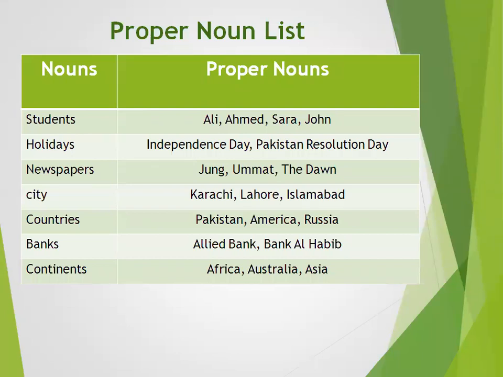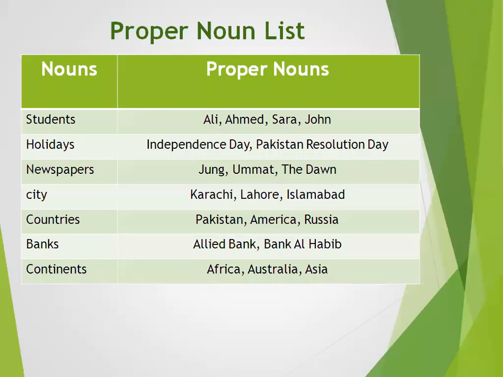It is a holiday, but it has a specific name also. Pakistan Resolution Day, which is 23rd March. We celebrate this day on 23rd March. It is a holiday, but it has a particular name also. So this is proper noun and the left hand side is common noun.